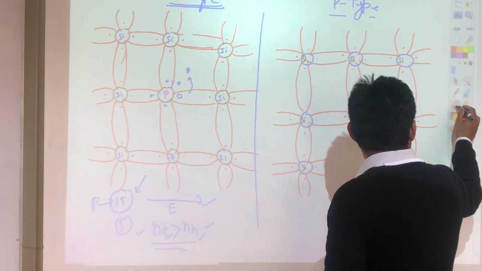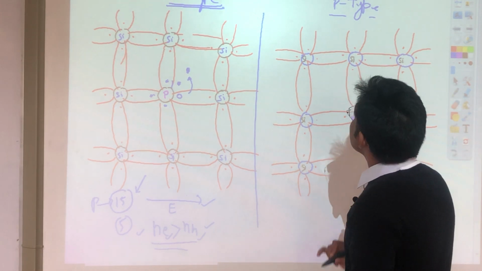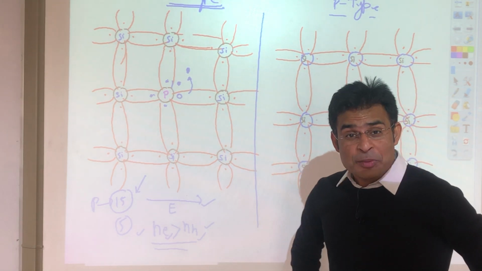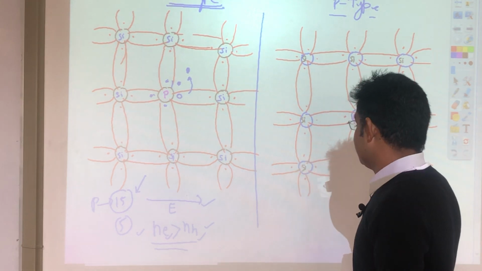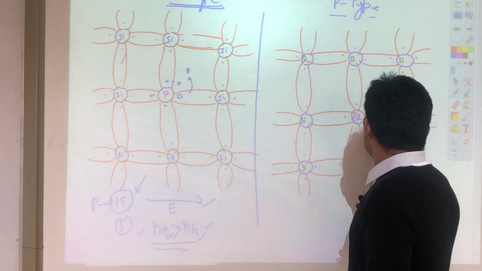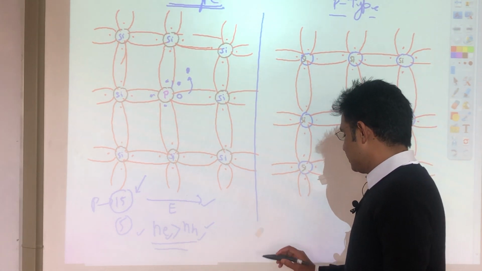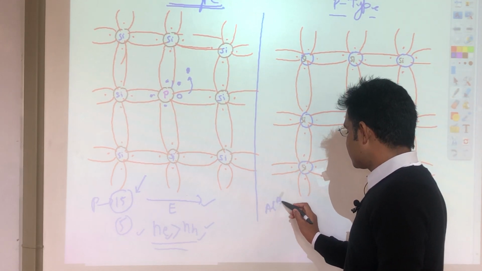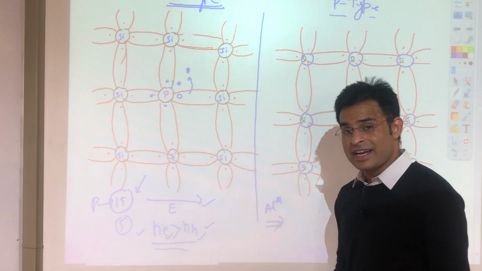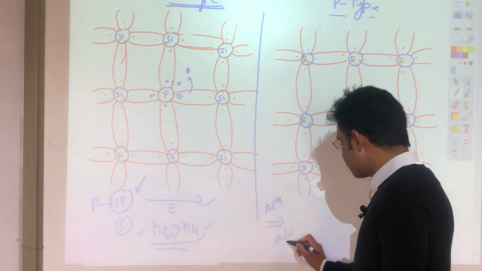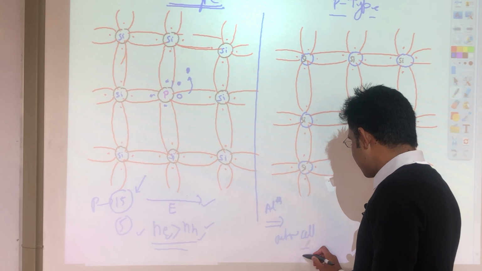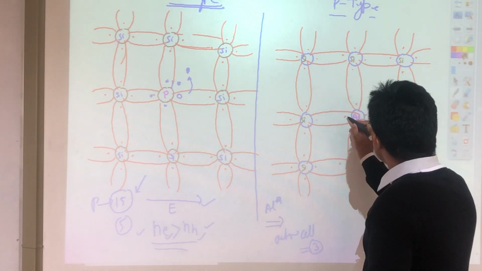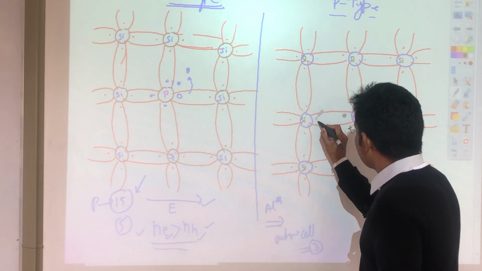When I mix aluminum, the valency of aluminum is 3, like the outer orbit of aluminum will have 3 electrons. The atomic number of aluminum is 13, so we can write 1s2, 2s2, 2p6, and in the outer shell how many electrons will be there? 3.